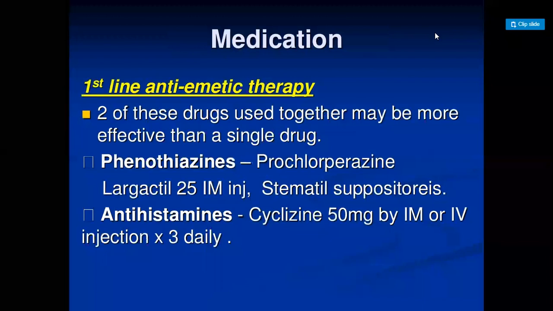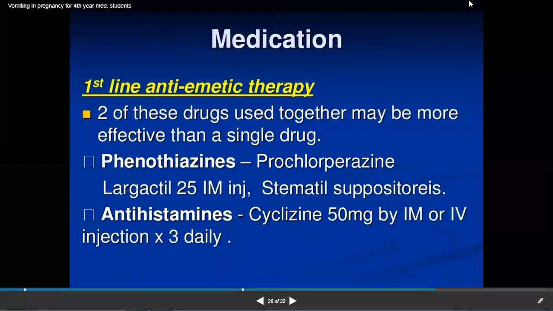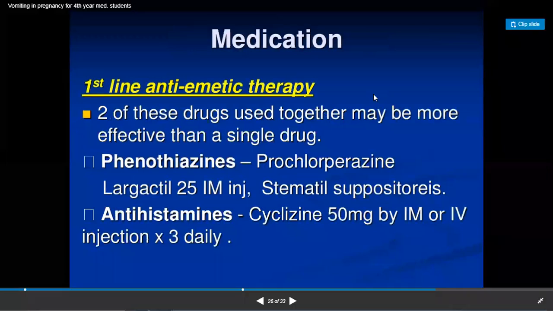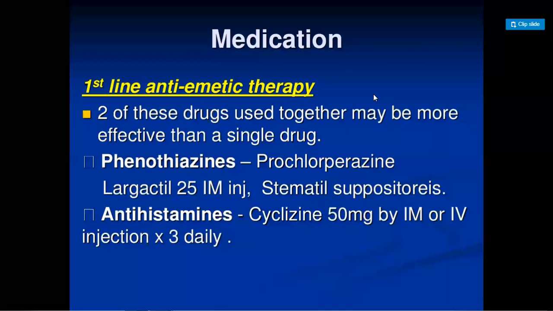Then medication. First, vomiting is there, so we have to give anti-emetic drugs. Which are the anti-emetic drugs? Two of these drugs used together may be more effective than a single drug. Phenothiazines, that is prochlorperazine, 12.5 mg intramuscular injection, or suppositories, or antihistamines, cyclizine 50 milligram by IM or IV injection for 3 days. This is from the modern way of treatment. Homeopathic, we are going to discuss afterwards.